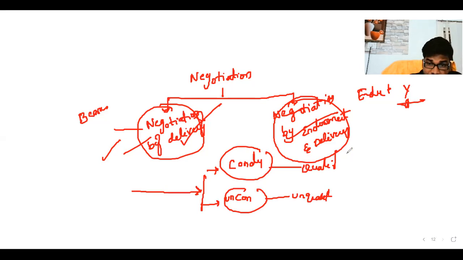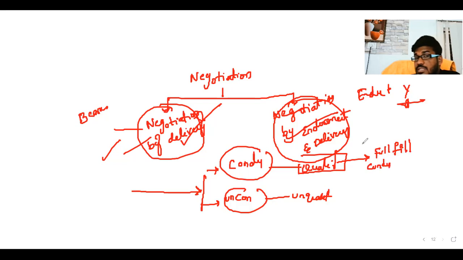In case of conditional negotiation, instruments are delivered conditionally for a special purpose only. In this scenario, the condition must compulsorily be fulfilled. Whenever conditions are put, they must be fulfilled. So negotiation is the general concept of transfer of instrument.